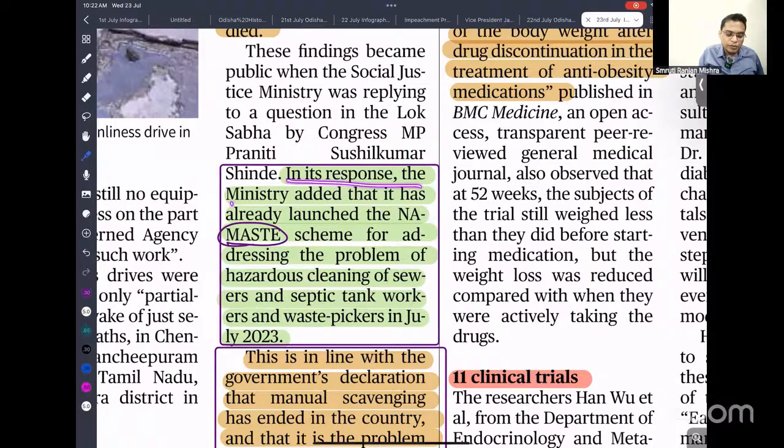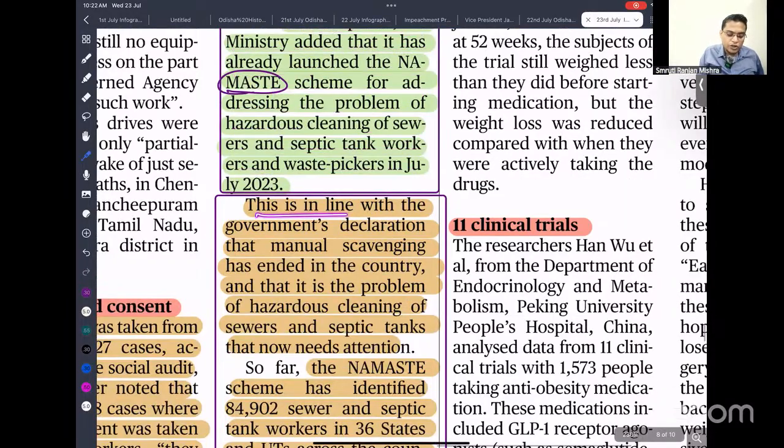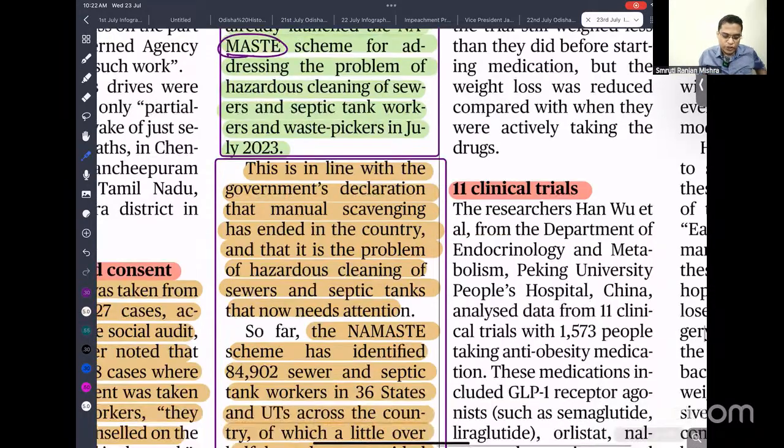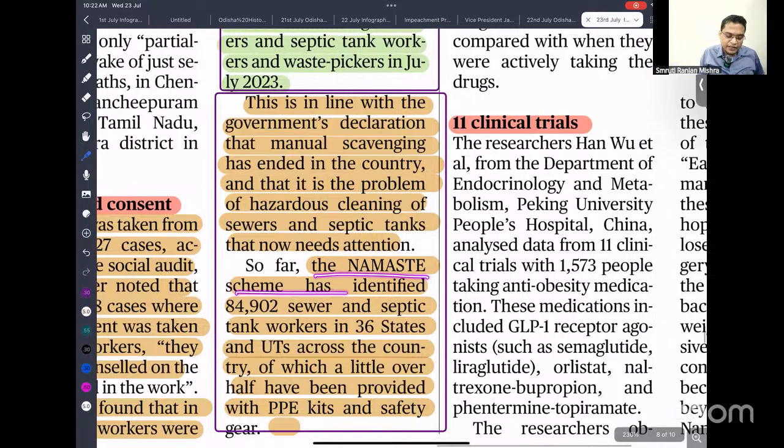In its response, the ministry added that they launched the Namaste scheme for addressing the problem of hazardous cleaning of sewage and septic tank workers and waste pickers, in line with the government declaration on manual scavenging. Recently we have declared that India is free from manual scavenging, but the problem of cleaning hazardous septic tanks is yet present. So the Namaste scheme identifies 84,000 sewer and septic tank workers in 36 states, and will provide safety and PPE kits.